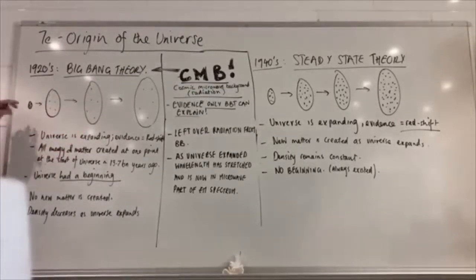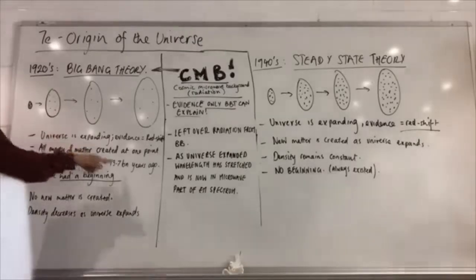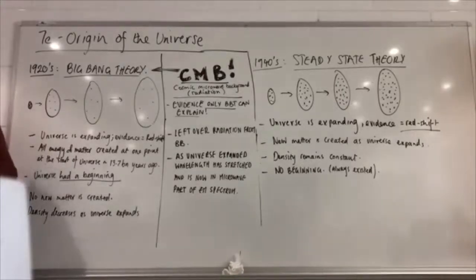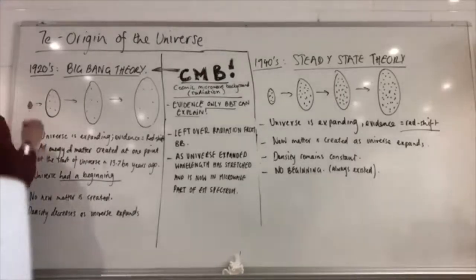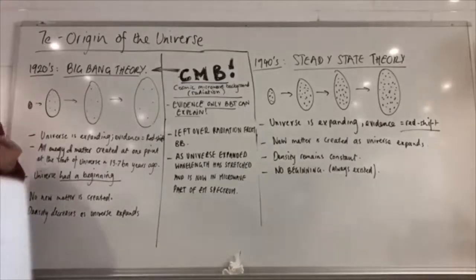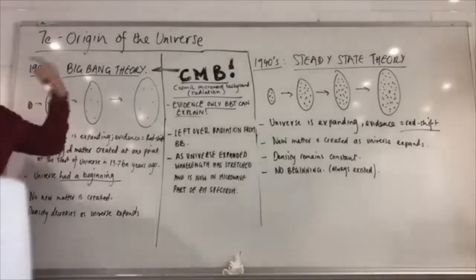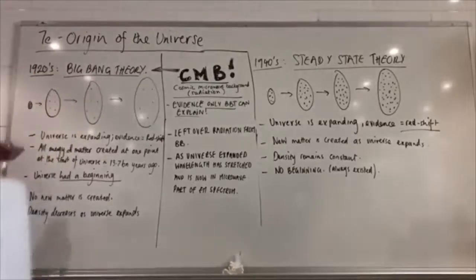So the Big Bang theory is that at one single point in time, approximately 13.7 billion years ago, the entire universe was created. From a very, very small single point, all the energy and matter that we have today, every single galaxy and anything that's in every galaxy, was created at that one point. Obviously it's evolved over time, so you didn't have a galaxy created at the Big Bang. All the energy and matter that went into making the galaxies and everything inside them was created at that time. Then over time it expanded, came together and evolved into different things.